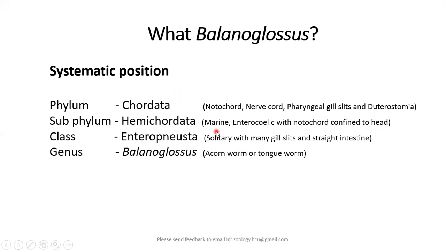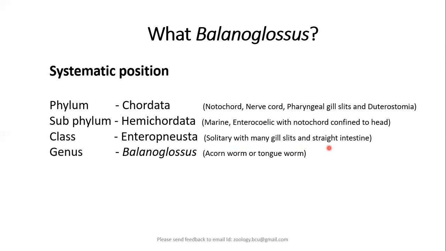Similarly, under Hemichordata, we have the class Enteropneusta, in which we have solitary animals with many, numerous gill slits, and usually the number of gill slits keeps on increasing with the age of the animal.